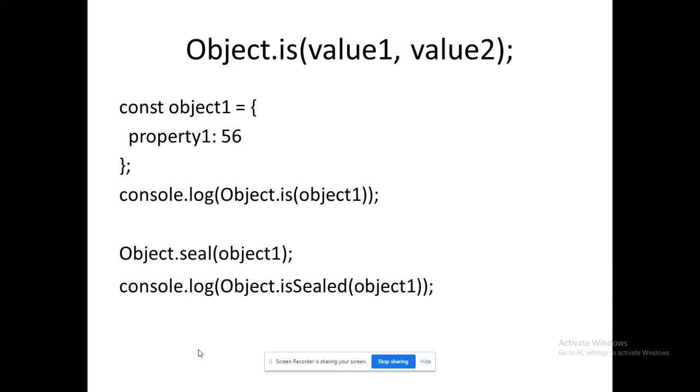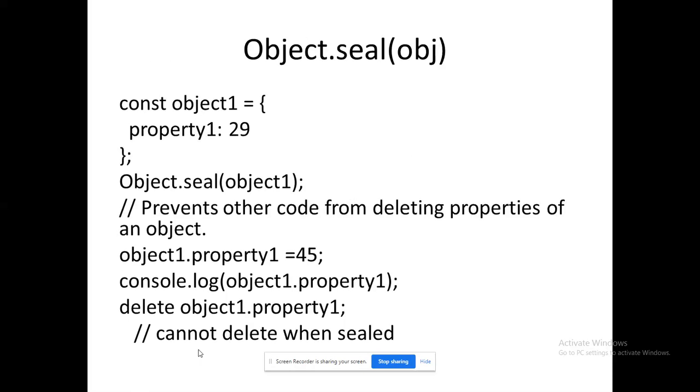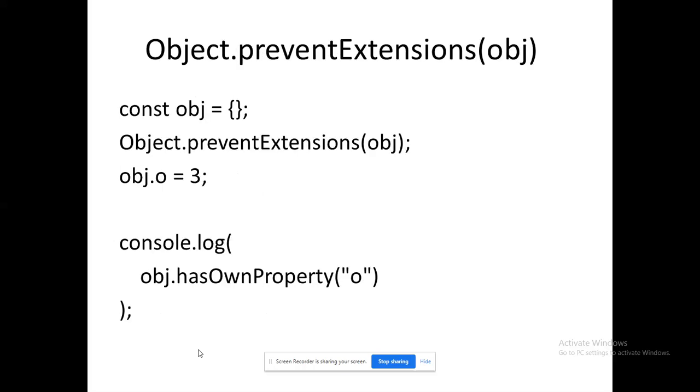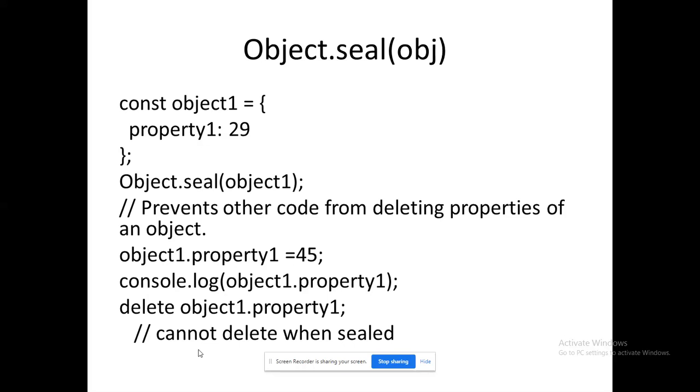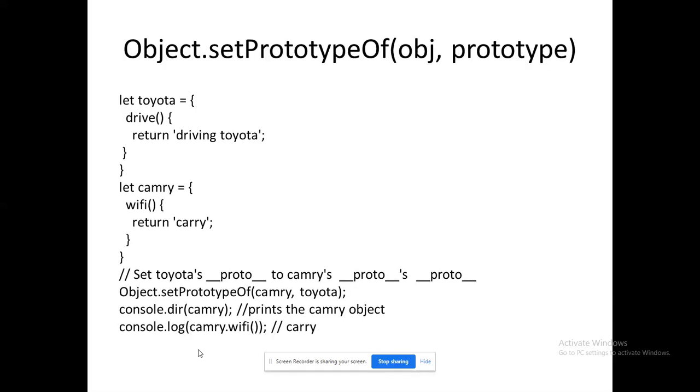Even you could see that I have sealed object1. After sealing object1, I can't do any operations over it. Ultimately, you can't delete that property also. That is the advantage of sealing the object. Seal and preventExtensions are the complete secure standards for your object. So next, setPrototypeOf.